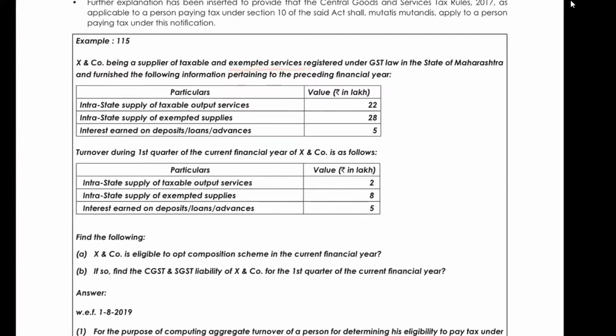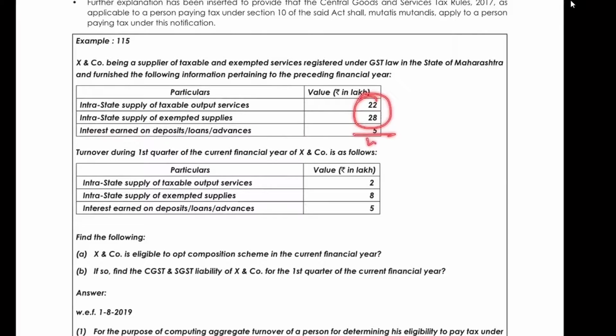Intrastate supply of taxable output service. Exempted supplies. Intrastate interest earned on deposits, loans, and advances. We know that this has not to be taken. So, what is his turnover in the last year? His turnover was 28 plus 22, which is 50. Correct. It is not crossing 50 lakh. So, what can he opt for? He can opt for 10(2)(a), correct? That services limit of 50 lakh. And what was the tax rate? Tax rate was 3% of total turnover.